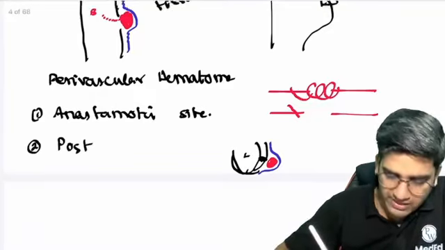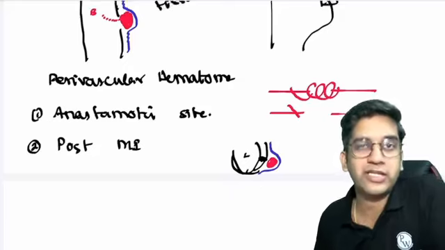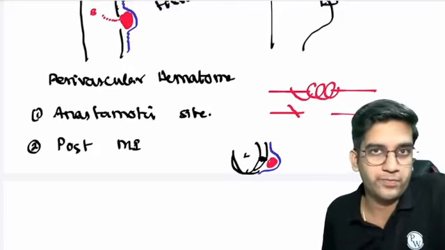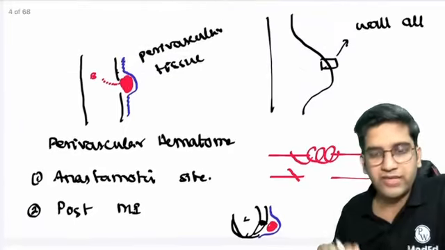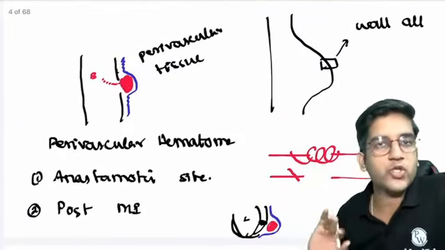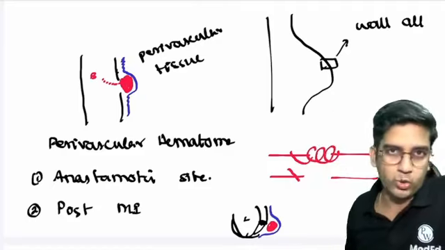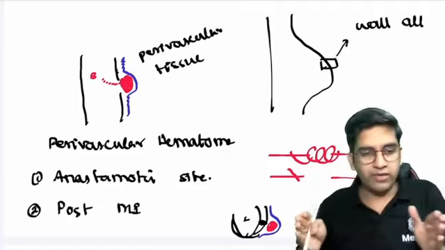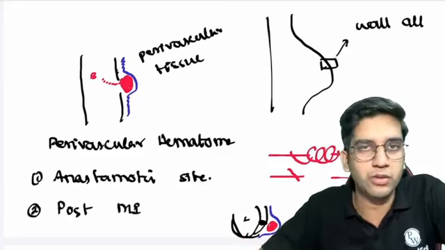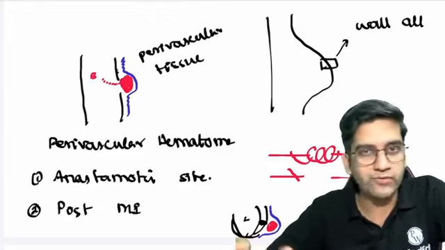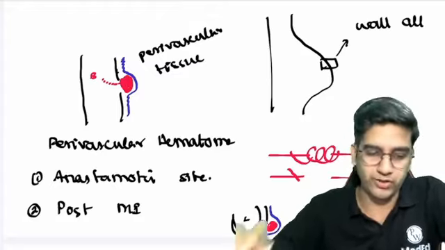So post-myocardial infarction aneurysm and aneurysm at an anastomotic site are possibly pseudoaneurysms. I'm not saying that these are the only possibility. In simple words, if the aneurysmal wall or the bulge does not have all three layers, I call it pseudo. If it has all three layers, I call it a true aneurysm. So these are two major classifications of aneurysm based on the wall of the aneurysmal site, true as well as pseudo. And we also have an anatomical classification, your fusiform as well as your saccular aneurysm, right?